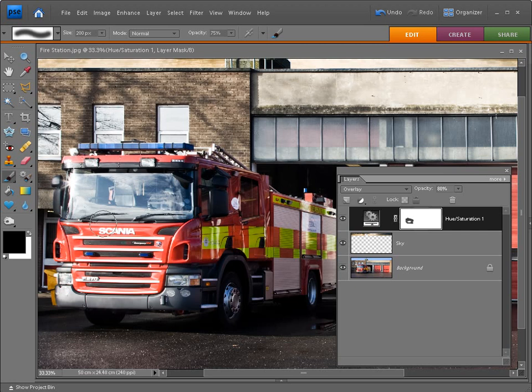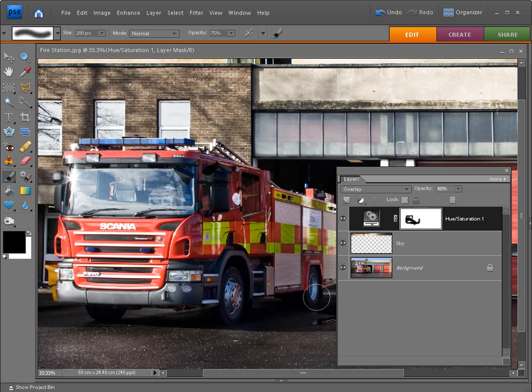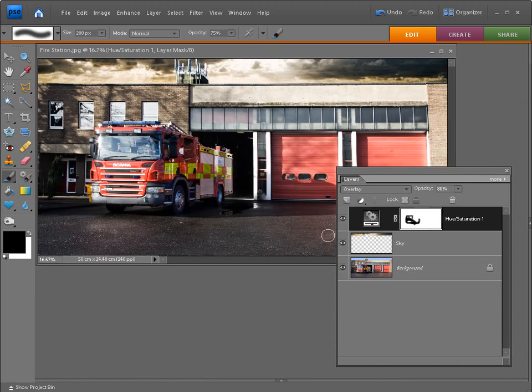So I'm just bringing back a little bit of detail at the front of the fire engine, and I'm also just going to brush a little bit along the side, and we can just see there that I'm just brushing back a little bit of detail that was lost when we added that hue and saturation adjustment layer. So I can now zoom out again by hitting Ctrl and minus. Next, we're going to add a bit of foreground texture to the image.